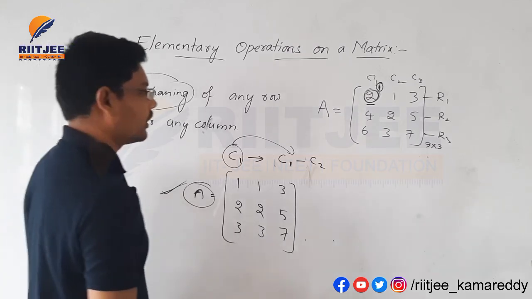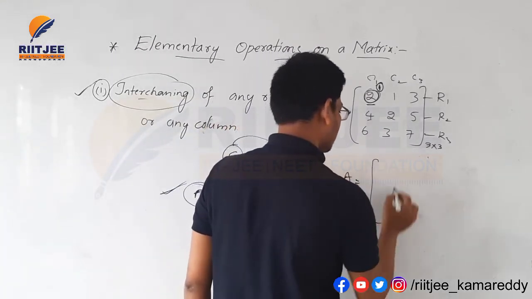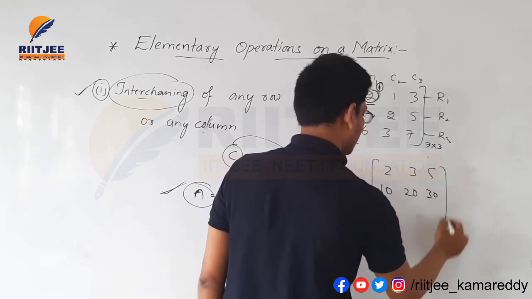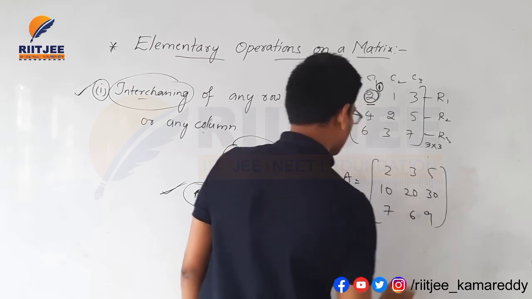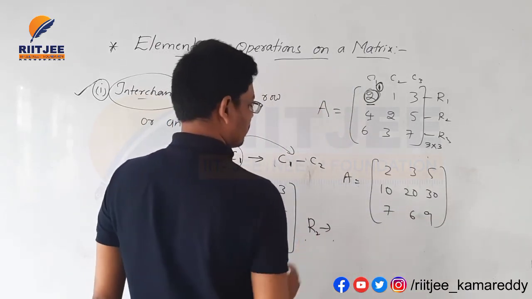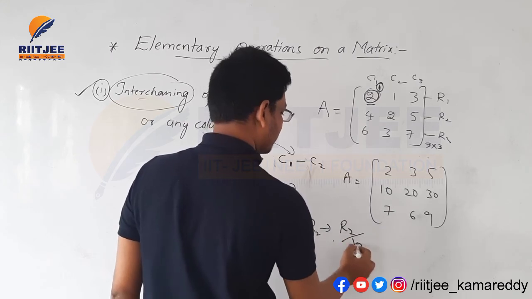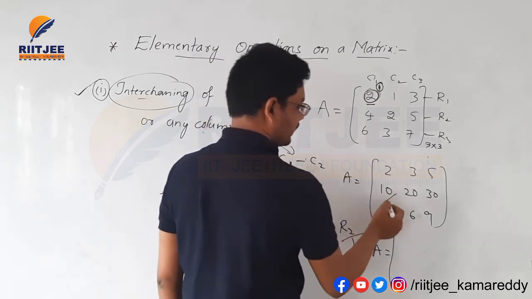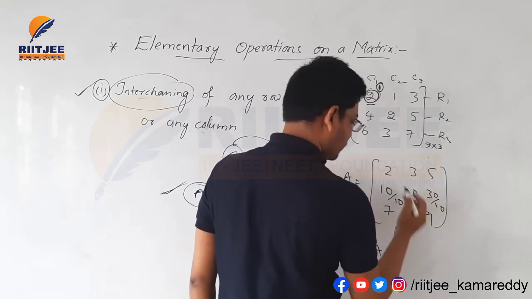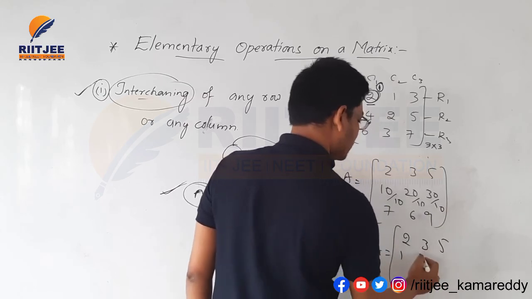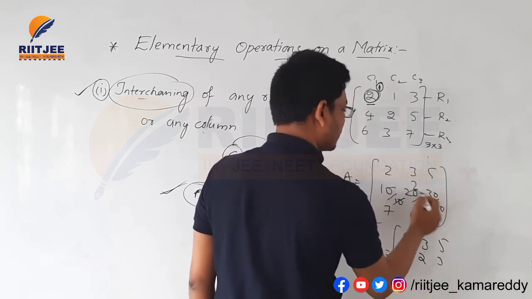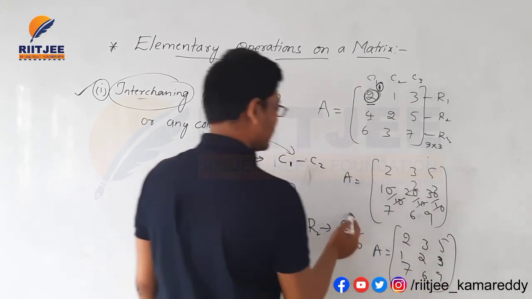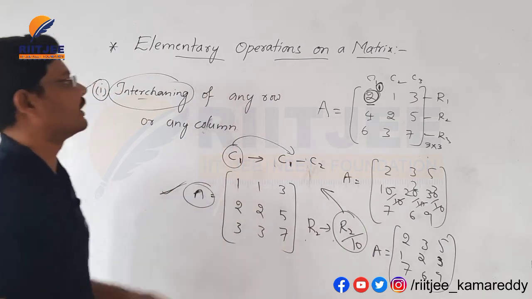We can divide also. If you get a matrix like 2 3 5, 10 20 30 and 7 6 9, row 2 is changed to row 2 divided by 10. If you divide row 2 by 10, all terms will become 1 2 3: 10 by 10 is 1, 20 by 10 is 2, 30 by 10 is 3. So the matrix is 2 3 5, 1 2 3 and 7 6 9. This is the division elementary operation for the matrix.